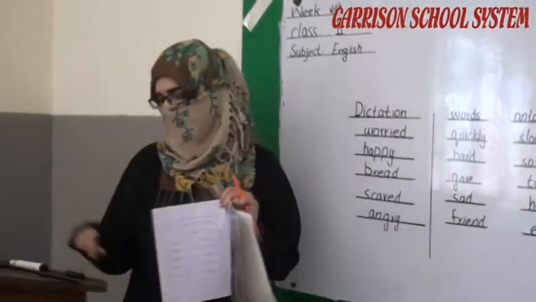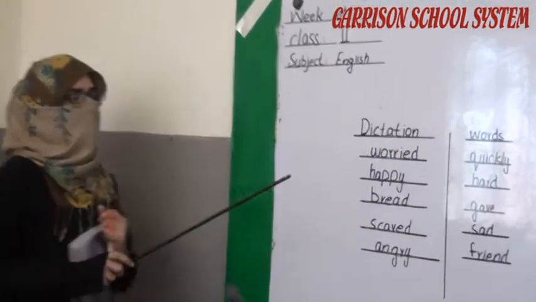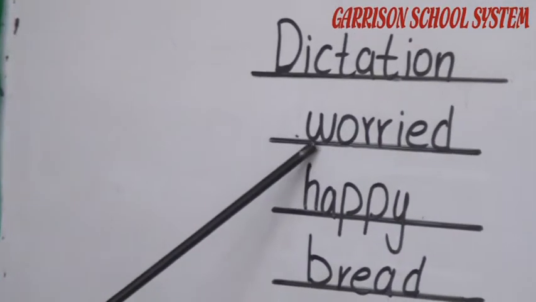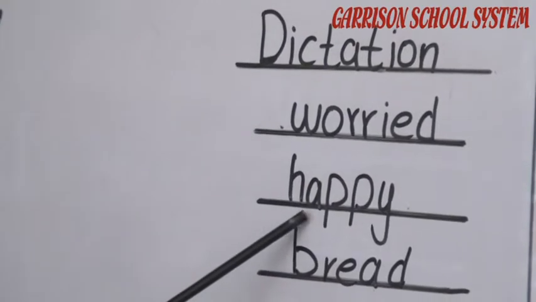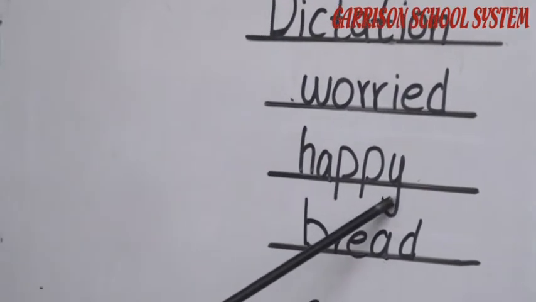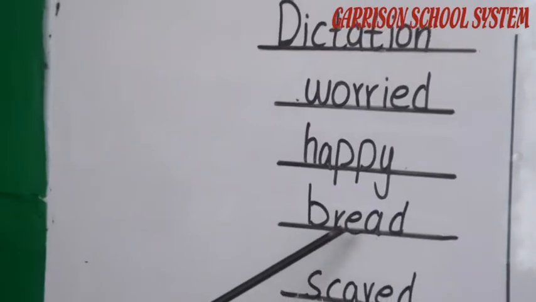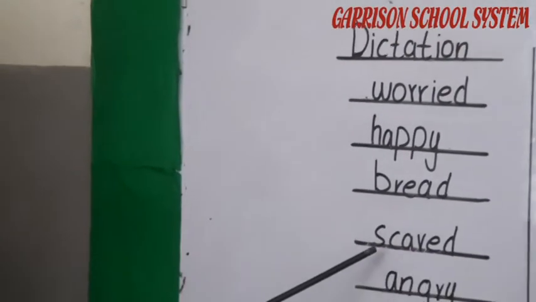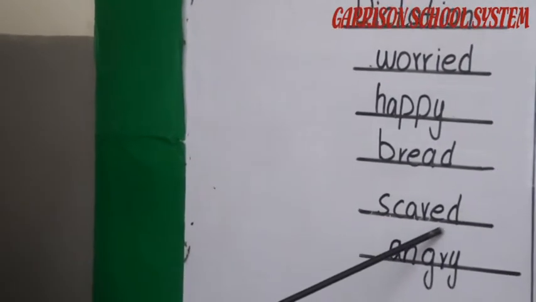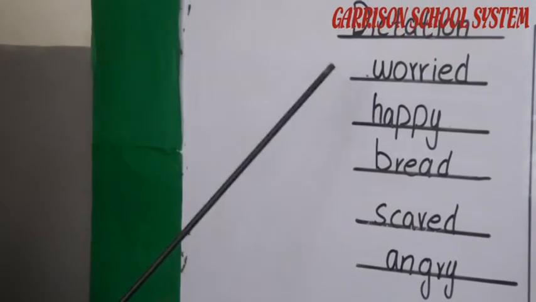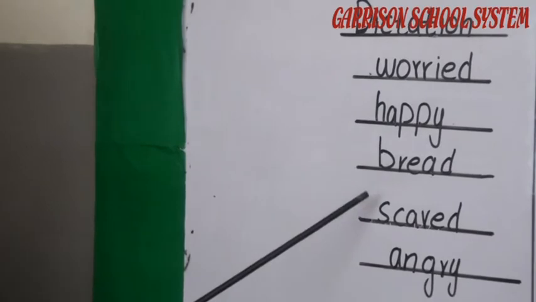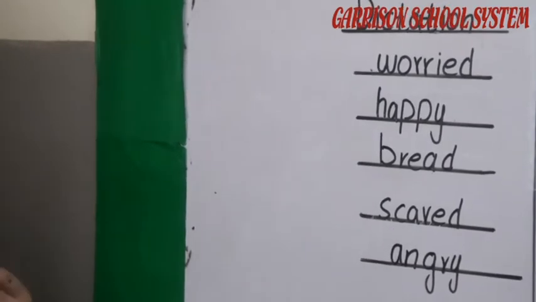Dictation. I am announcing and pronouncing some dictation words: worried, W-O-R-R-I-E-D, worried, H-A-P-P-Y, happy, B-R-E-A-D, bread, S-C-A-R-E-D, scared, A-N-G-R-Y, angry. Worried, happy, bread, scared, and angry.